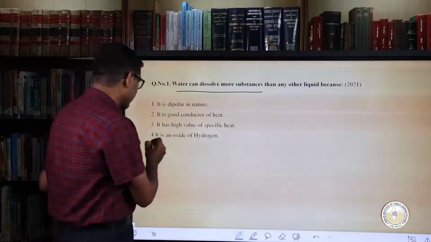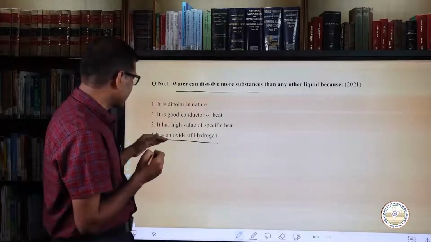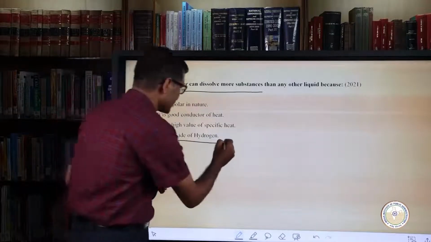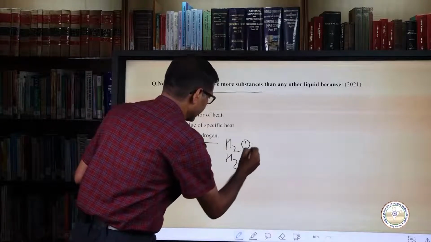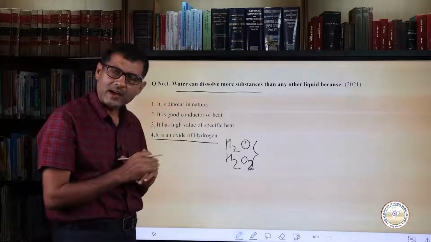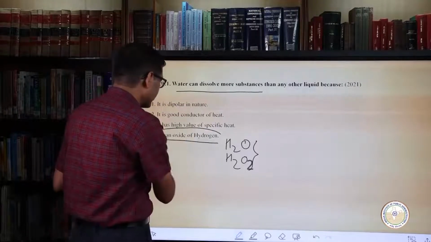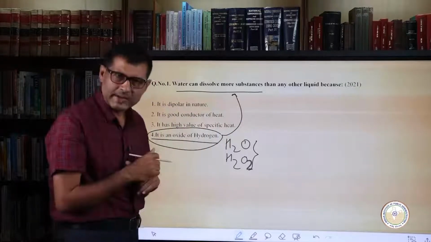Now let us consider the fourth statement. And it says it is an oxide of hydrogen. Yes, you have hydrogen oxide, you have hydrogen peroxide being the oxide of hydrogen. But it does not fulfill the requirement of solubility.